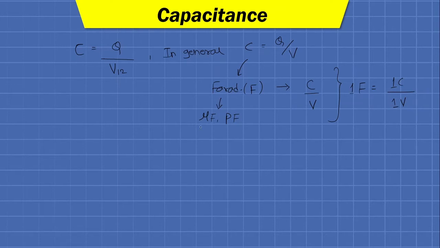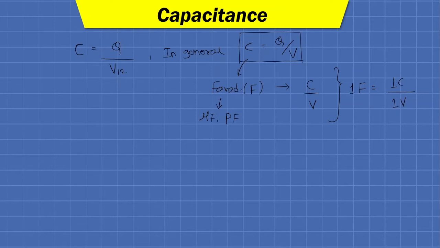So this is how we can understand the mathematical representation of capacitance.